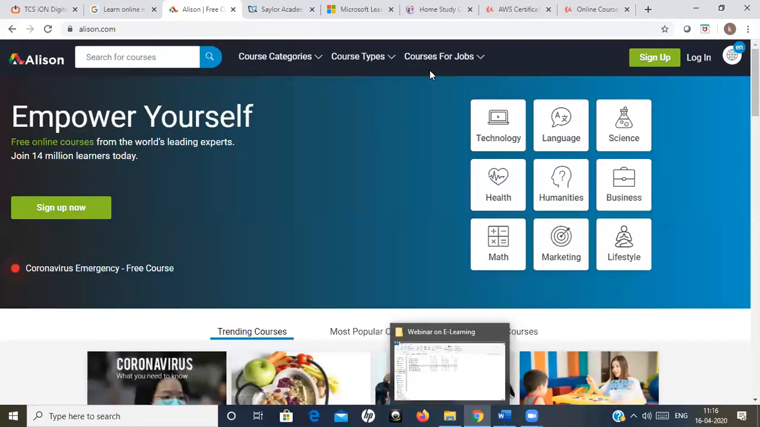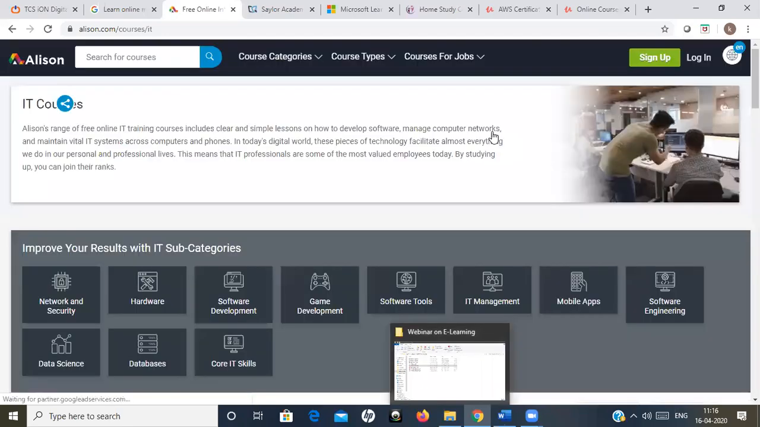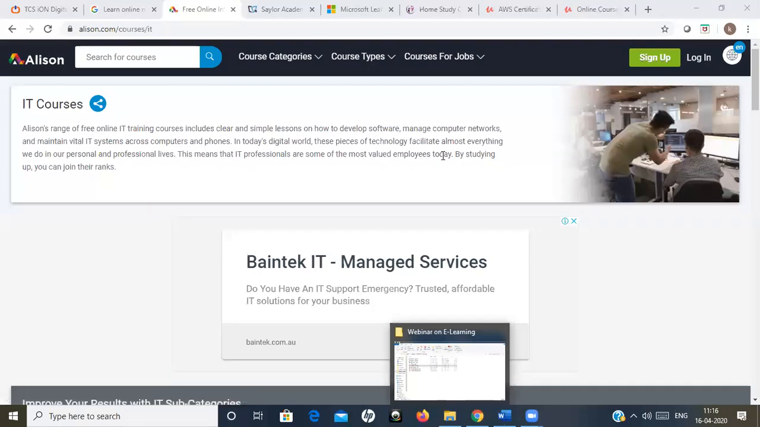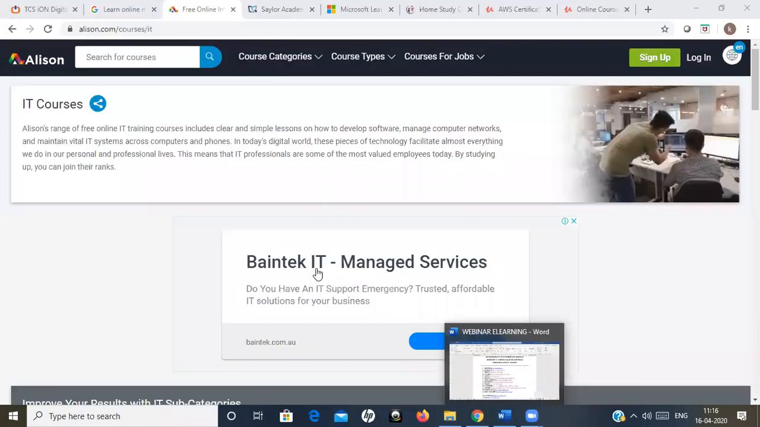So the next one is Alison. Alison also provides some free courses. So here you can go for different types of courses. I'm going for technology. In technology also we have different types of courses. Once you complete this particular course, a certificate will be issued to all of you. An e-certificate will be given to all of you.